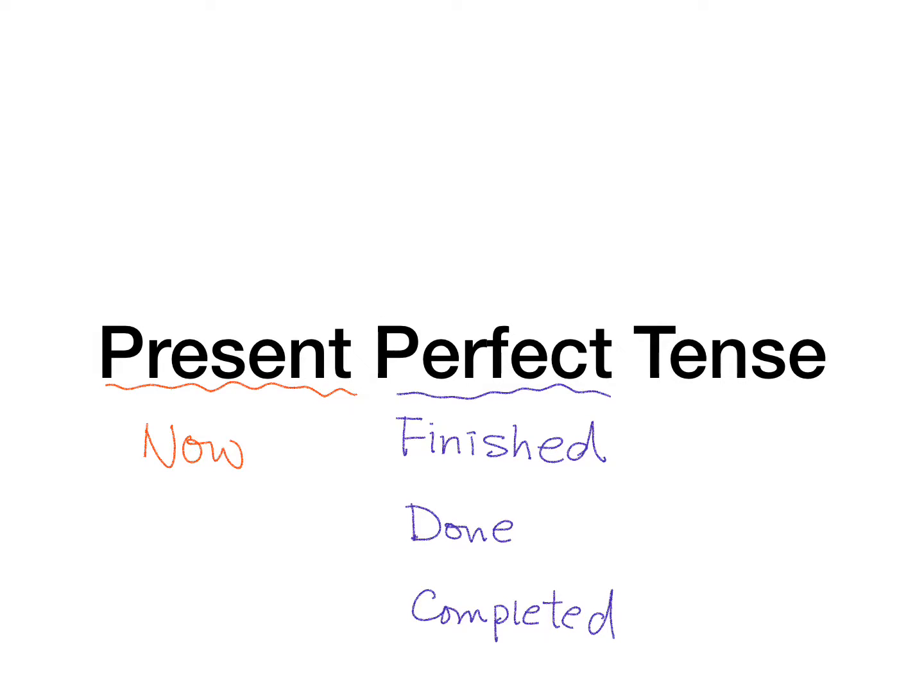So what does it mean? Is it like present tense? Or is it like future tense? Or is it like past tense? If you see present perfect tense, present means now, at the moment, okay? But when we see perfect, it means something that is finished, done, completed. So whenever we use present perfect tense to describe an action, then the action is actually completed by now.